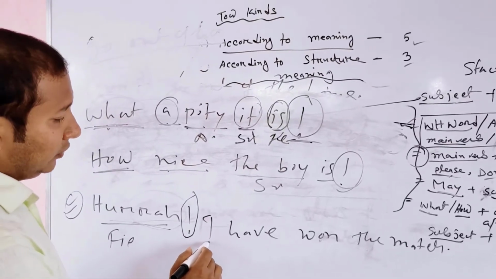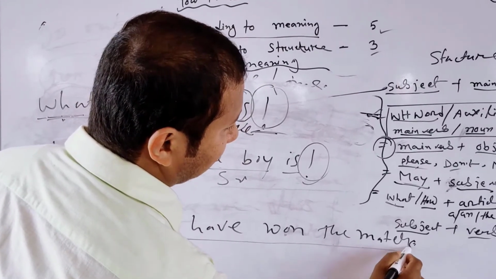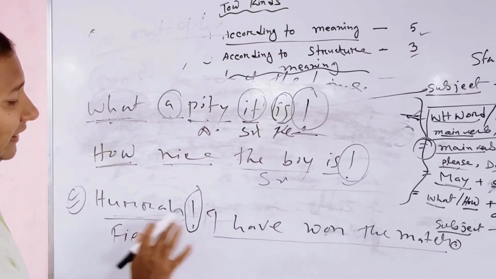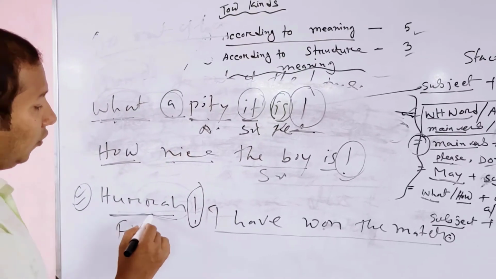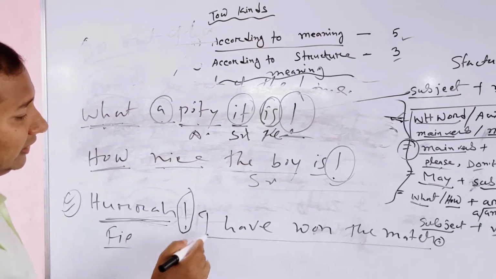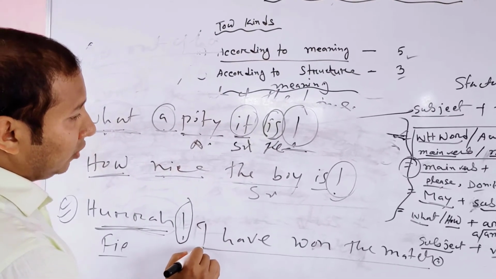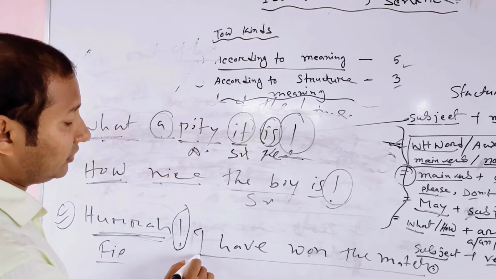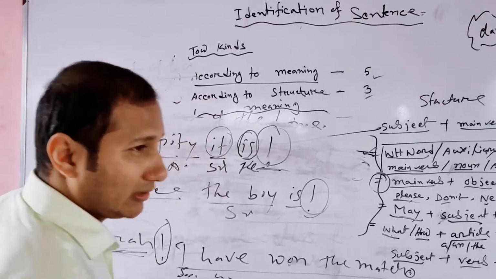After that, we use an assertive sentence. At the end of this sentence, a full stop. So these are different types of exclamatory sentence: how, hurrah, and feel. We can use other types of structure too, such as an assertive sentence: subject, verb, object.